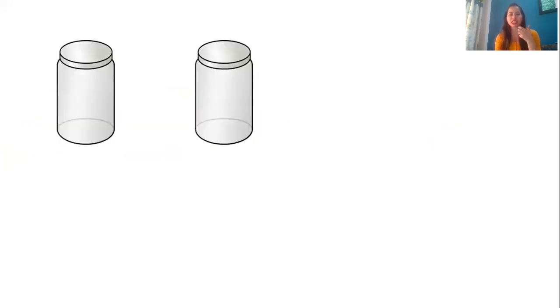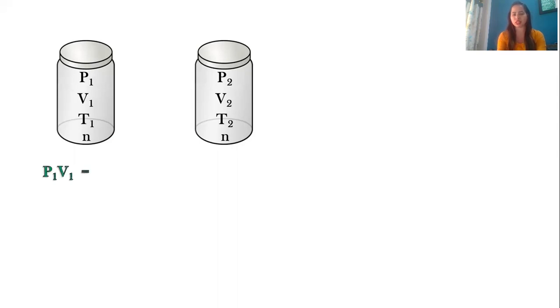Next, as you can see, we have the combined ideal gas equation. Now, when I talked about only one cylinder containing gas molecules, I was talking about the ideal gas equation. But now, if I say I have two cylinders containing gas molecules, the first gas has pressure P1, volume V1, temperature T1. The second cylinder contains gas at pressure P2, volume V2, temperature T2, and both of them have the same number of molecules. So if I apply the ideal gas equation to both these gas cylinders, what I get is P1V1 is equal to nRT1. For the second one, P2V2 is equal to nRT2.